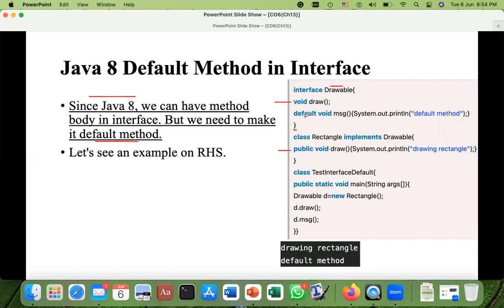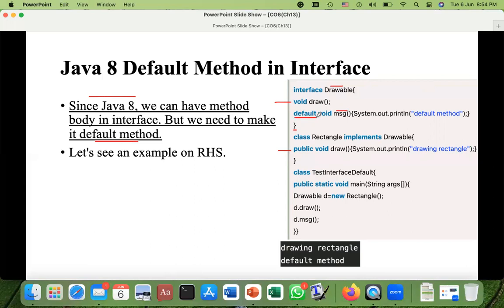Anyhow, then default, we are introducing another method. The name of that method is MSG. It has the return type void, and it has one statement in it: default method. So the body of this method is available there. So if you are going to introduce some method which has the body included, then you have to make that method default.